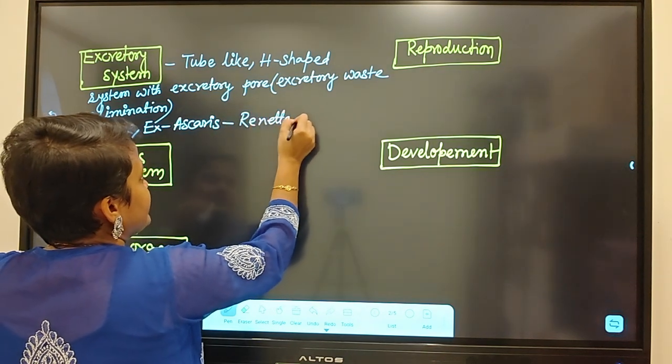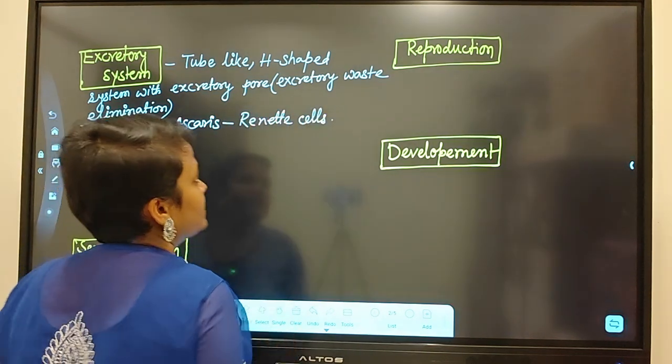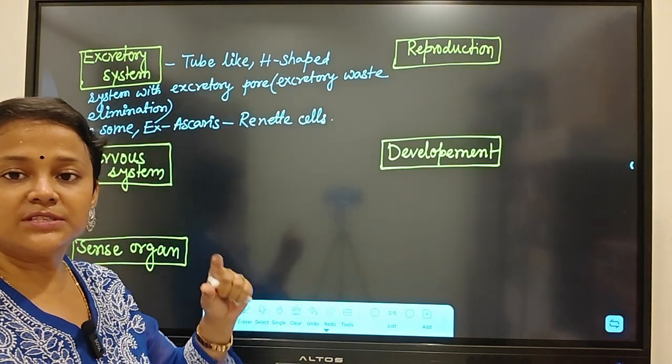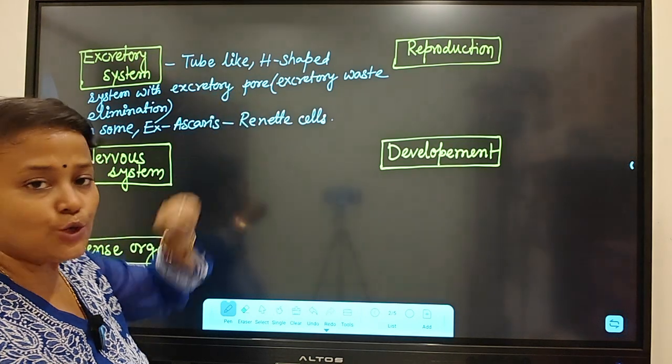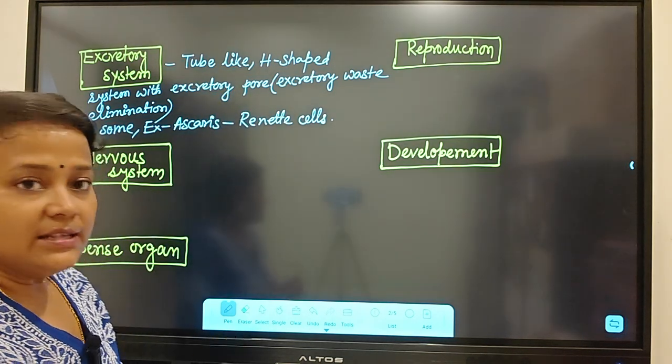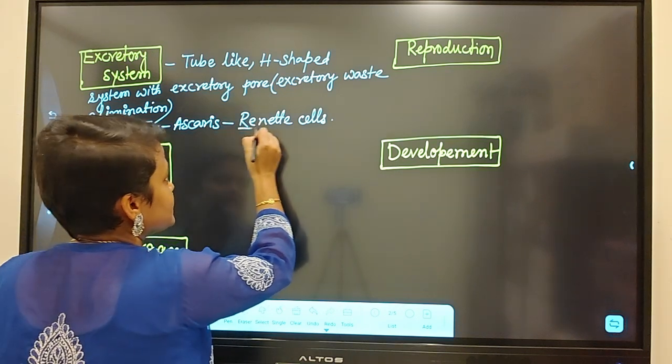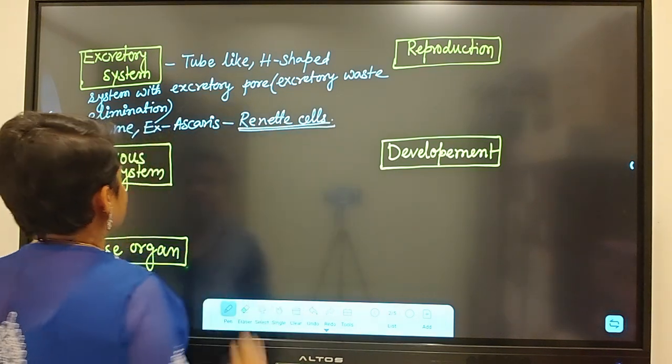They are very big cells present very near the excretory tube. Details we don't have here.